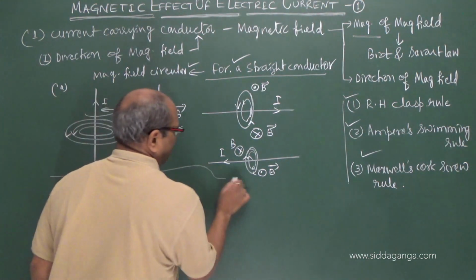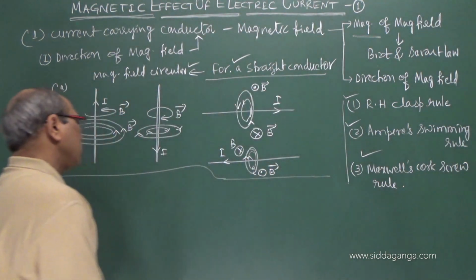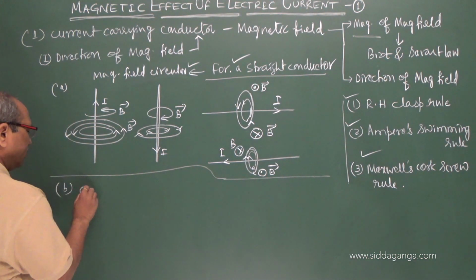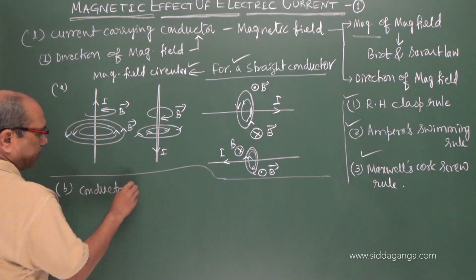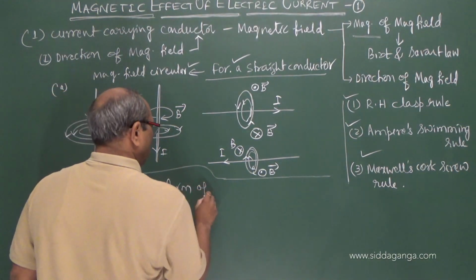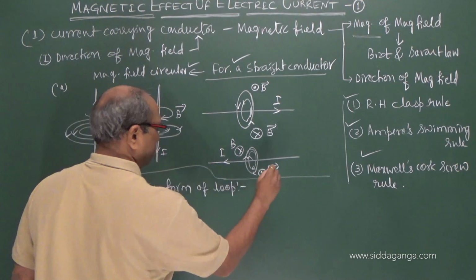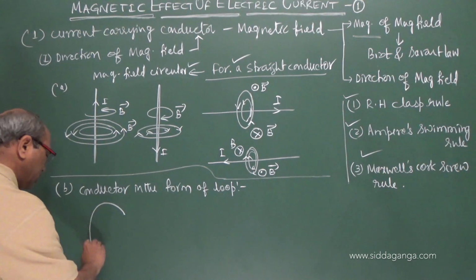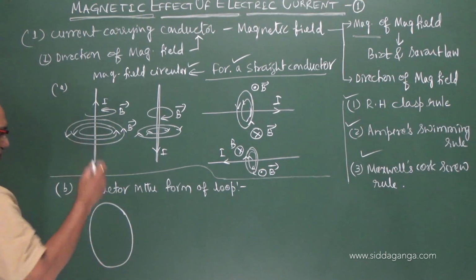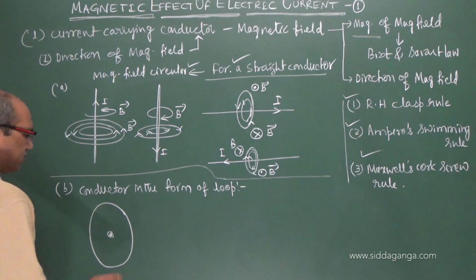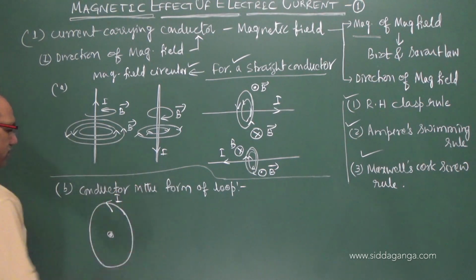Now the alternate I am coming to. Suppose the second wire or conductor is in the form of a loop. The wire is in the form of a loop. What happens? Suppose this is the shape. Now I want to know the magnetic field at the center. For this, let the current be anti-clockwise. The current is anti-clockwise. What happens?